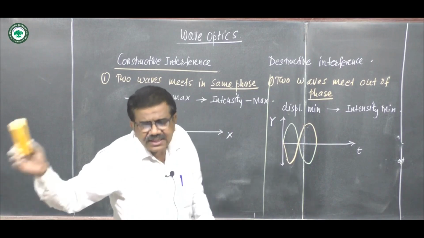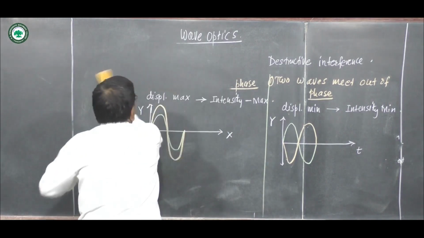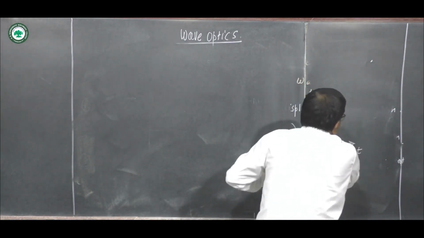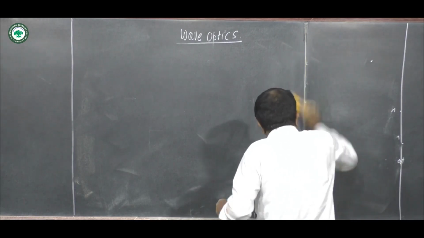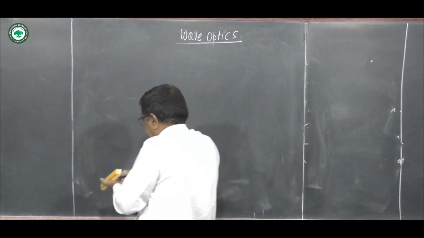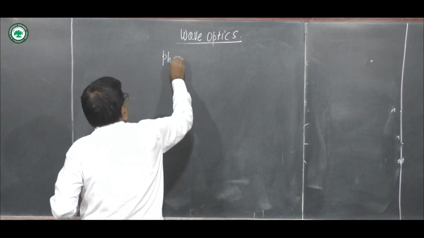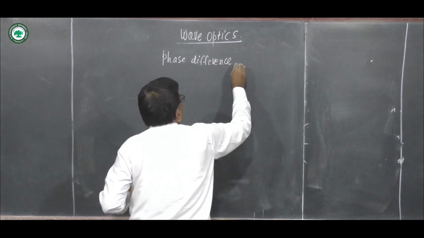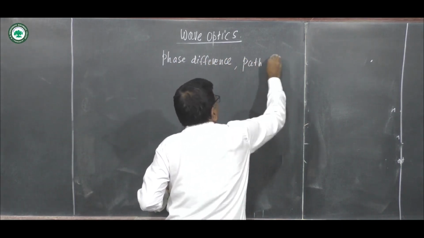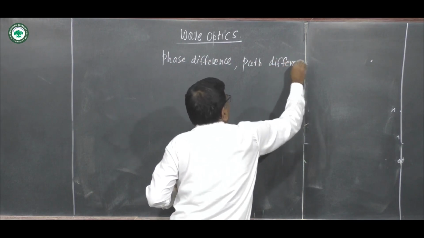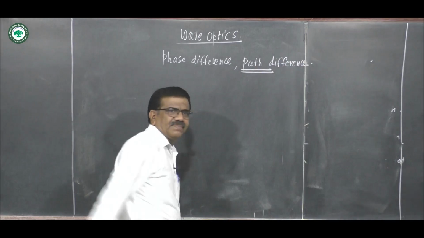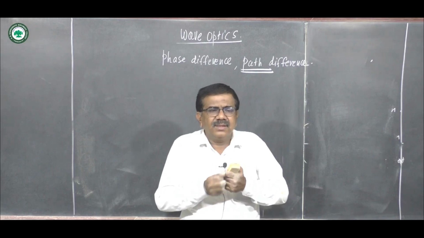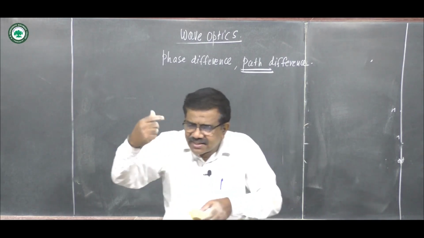Then we see one important article that is phase difference and path difference, and the relation between phase difference and path difference between the waves. Phase difference, path difference and time difference between the waves. One main thing is, the term path is related with distance. The term phase is related with phase angle.